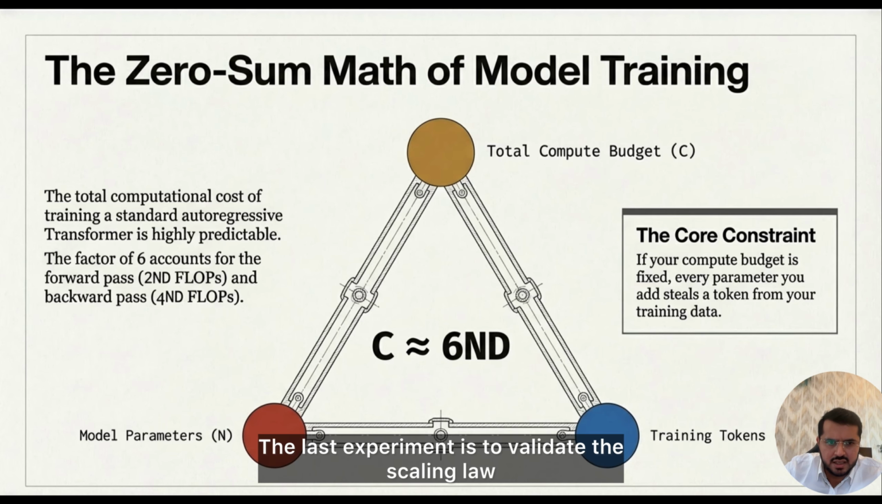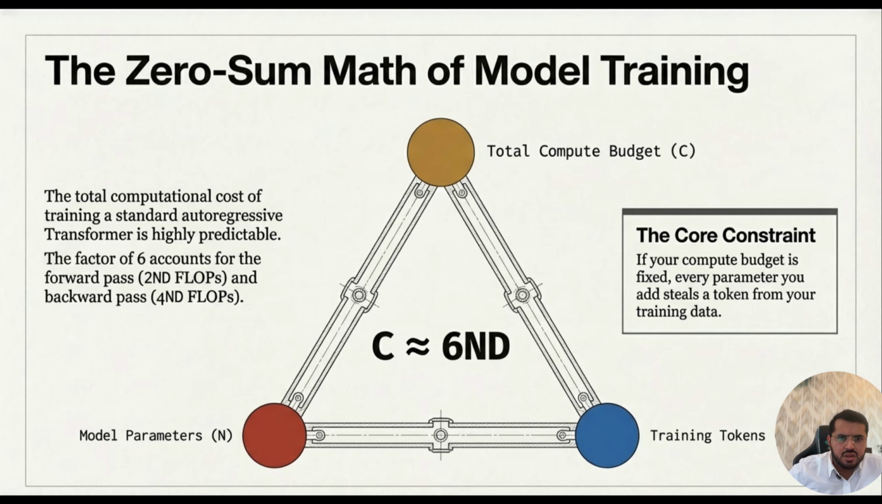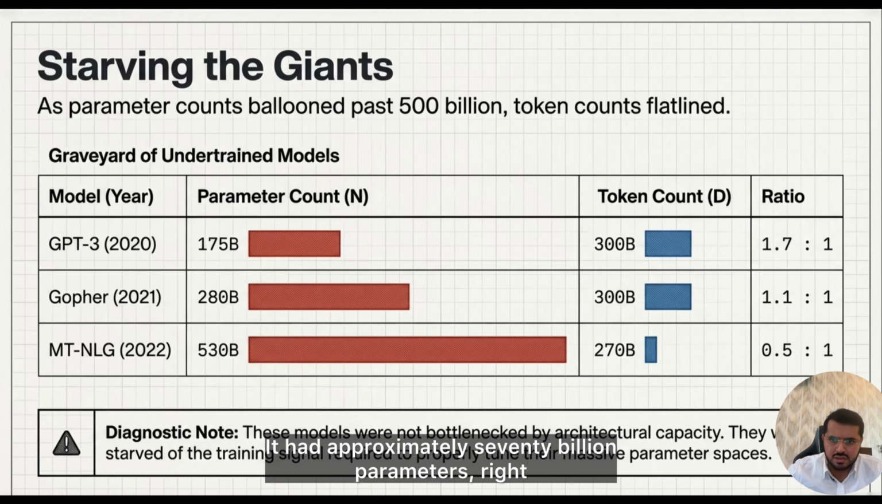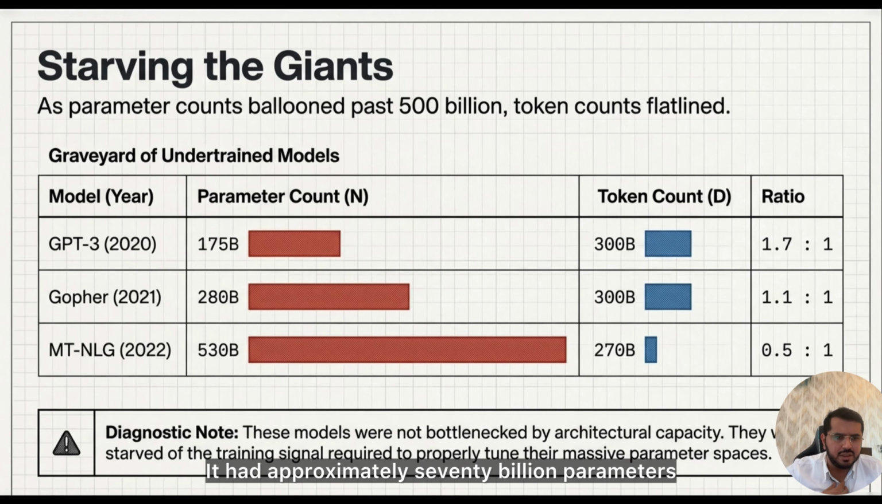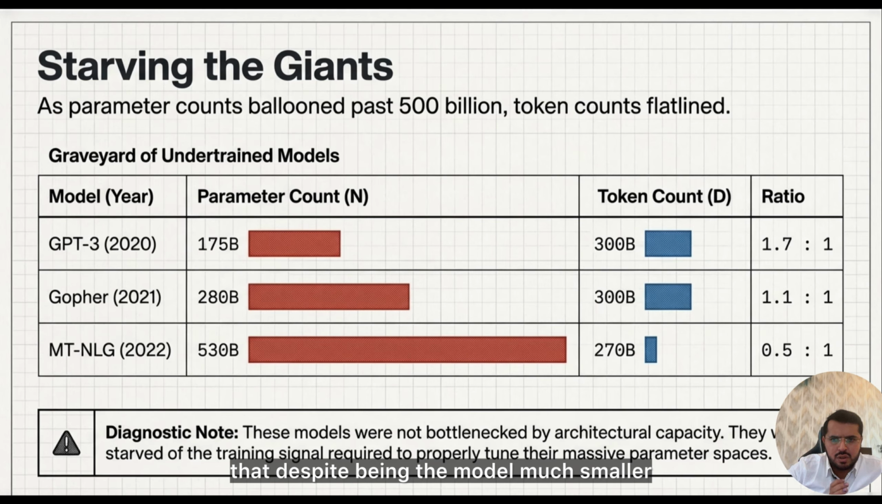The last experiment is to validate the scaling law. The researchers trained a new model known as Chinchilla, the DeepMind language model. Its configuration followed the new compute-optimal rule. It had approximately 70 billion parameters, and the number of training tokens used was 1.4 trillion. In the comparison, despite the model being much smaller than GPT-3, which was 175 billion, or Gopher, which was 280 billion parameters and was also part of this experiment,